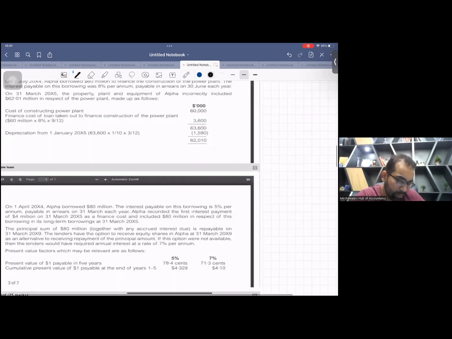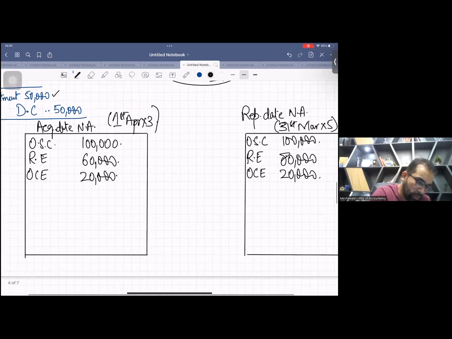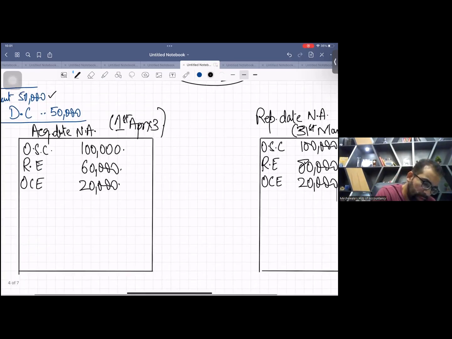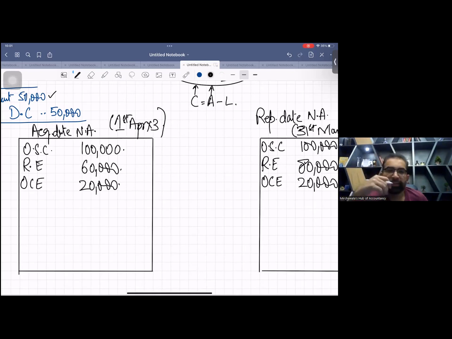So now, you all know that C is equal to A minus L, and upward fair value adjustment is like upward revaluation. Listen, when the asset's value goes up, the net asset will also go up. So at the date of acquisition, first you will write fair value adjustment plant, and this is 30,000, right?